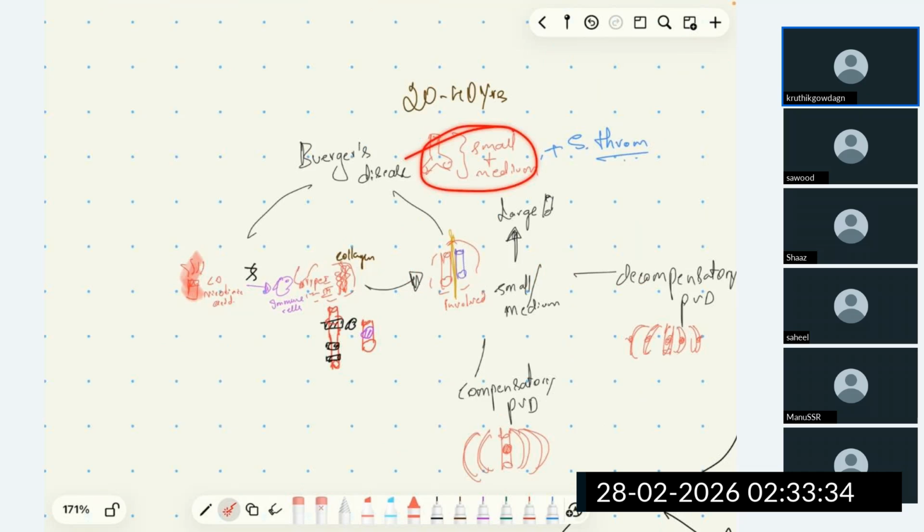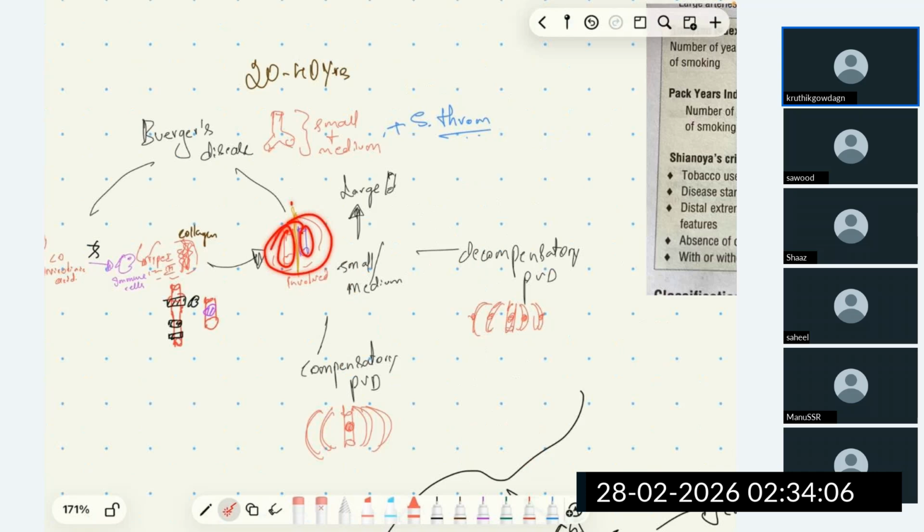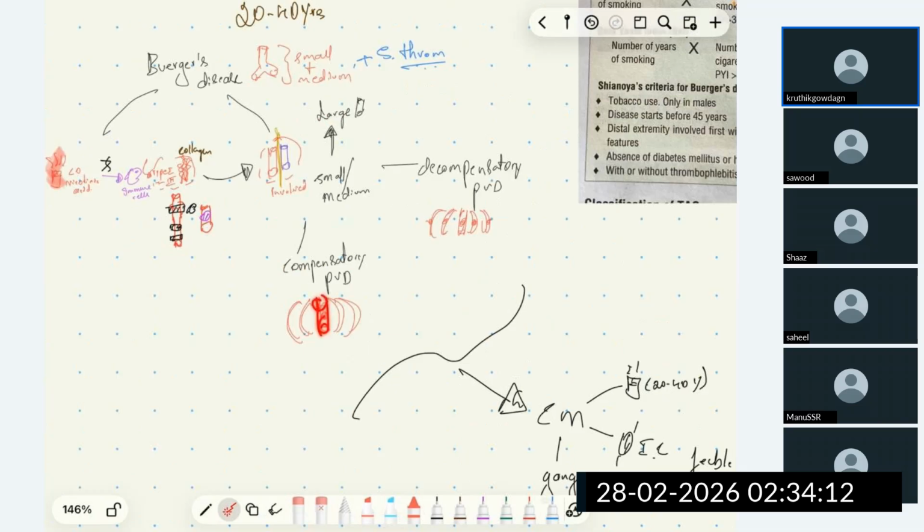So, in case of atherosclerosis, only large arteries were involved. Here, the medium and small arteries, veins, and nerves are involved. Please note this point. There is a significant difference in pathogenesis between atherosclerosis and Buerger's disease. The smoking leads to immune attack on the type 1 and type 3 collagen, which leads to inflammation of artery, vein, and nerves. When the medium and small arteries are involved, it leads to development of collaterals. Always the body tries to compensate.